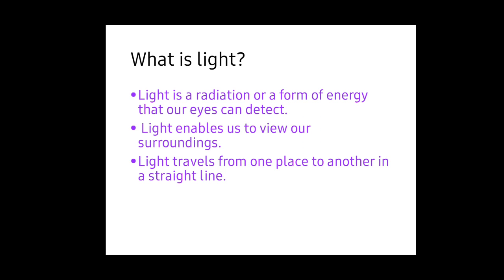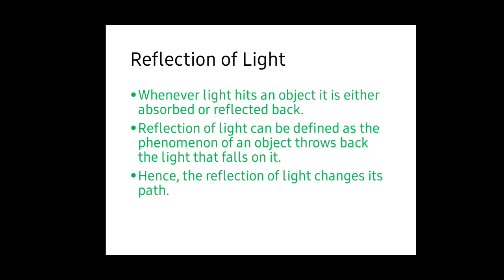There are various types of energy: mechanical energy, electrical energy, magnetic energy. In the same way, light is also a kind of energy that our eye can detect. Light enables us to view our surroundings. We know that light travels from one place to another in a straight line. These are some basic descriptions that we have studied in the previous classes.